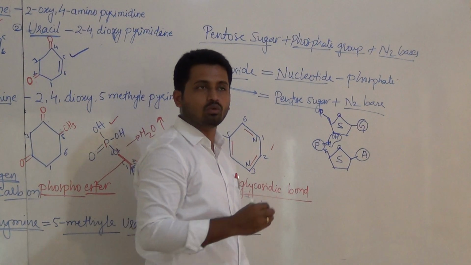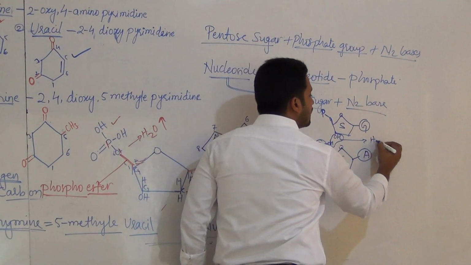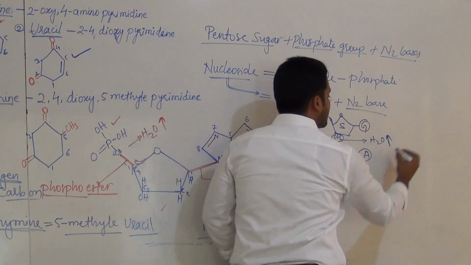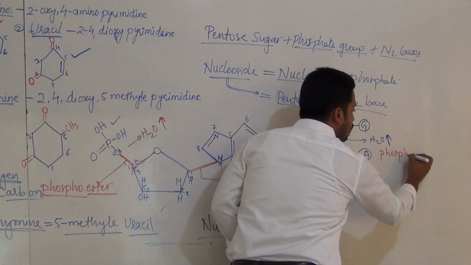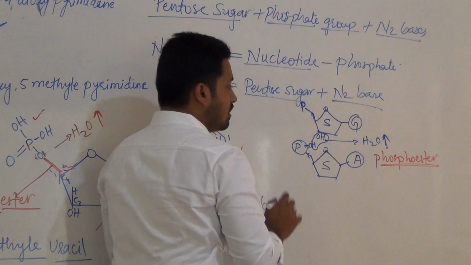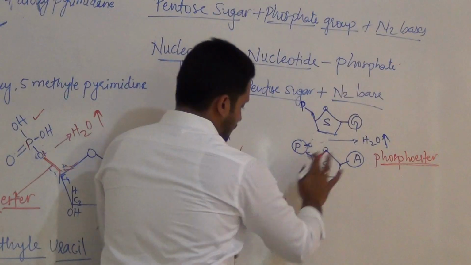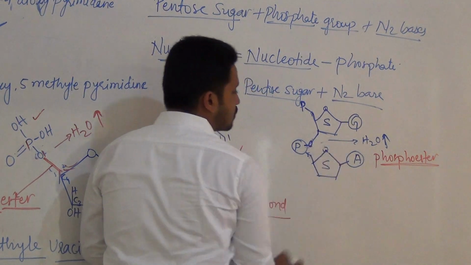H from phosphate and OH from the third carbon of sugar. And like the same here, another H2O molecule is liberated and another phosphoester bond forms. I will write it right here. This bond is going to form.